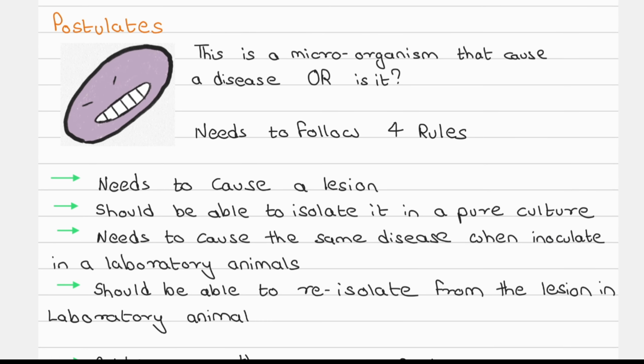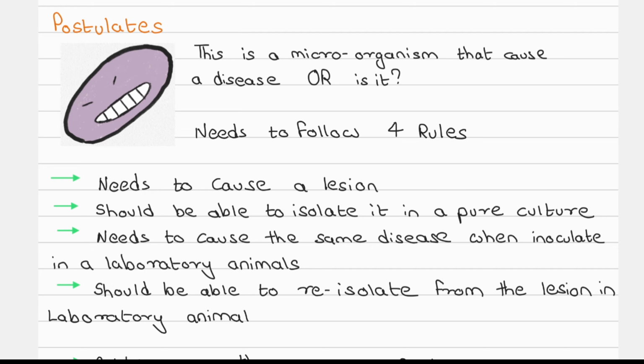What the postulates basically define is this: if there is a microorganism, and let's say this microorganism causes a disease A, you should be able to say with proof that yes, this organism is causing the disease A. We need proof, right? This is not philosophy, this is science.